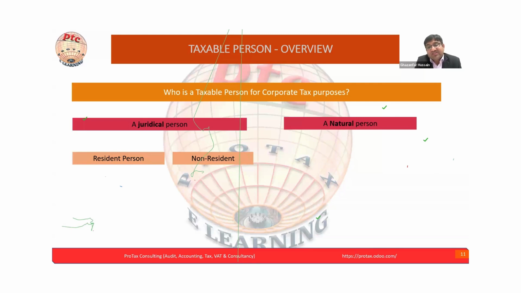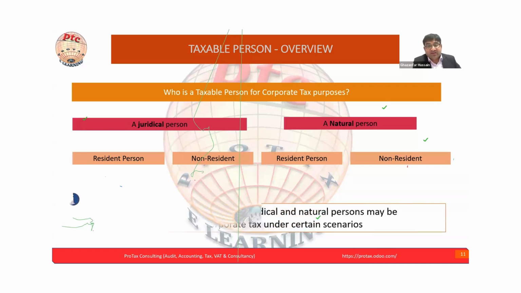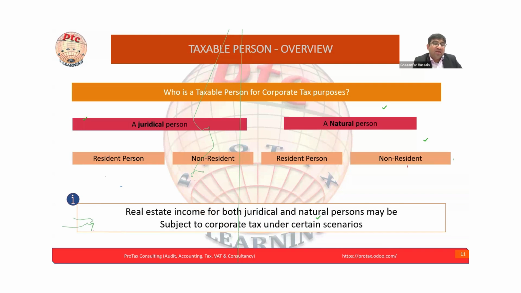Similarly, the natural person can be resident or non-resident. Accordingly, there are some differences or some compliance requirements. Maybe the resident will get the benefit and the non-resident may not get the benefit, but we have to see on each taxable person what benefits are available. Now, real estate income for both juridical and natural persons may be subject to corporate tax under certain scenarios.